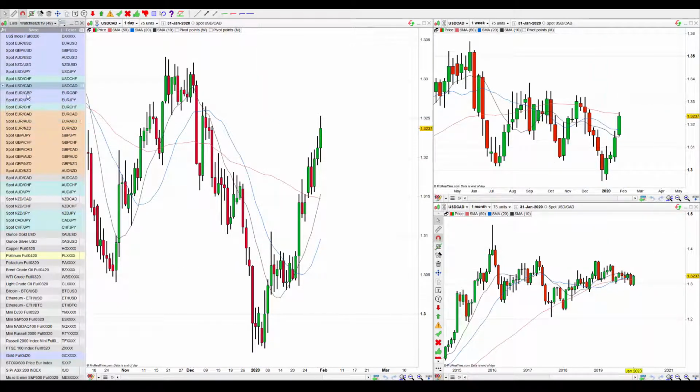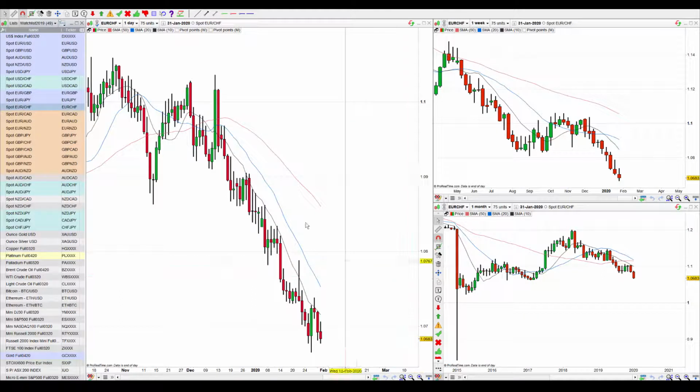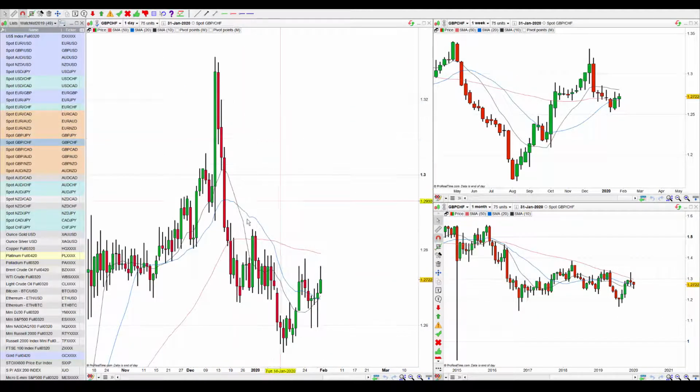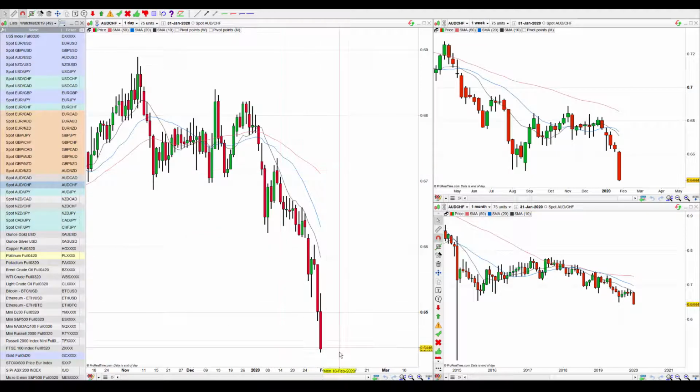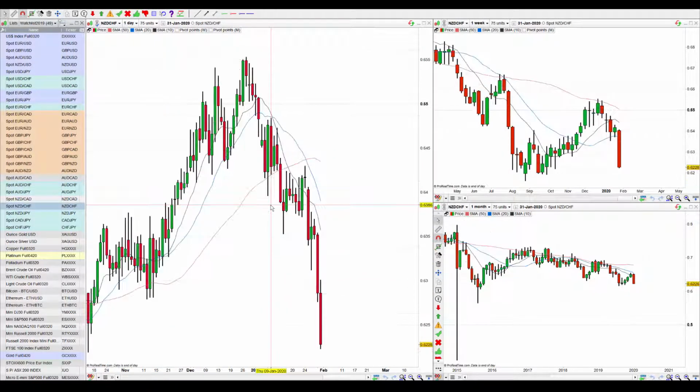Then when I have a look, for example, at a couple of these charts, just highlighting here, Euro Swissy is still trending down lower. This was in a couple of videos that I did recently. Cable and Swissy are also both strengthening together, so that's not really an issue there. Aussie Swissy is particularly very bearish, with strong moves to the downside. Kiwi Swissy will also do that.